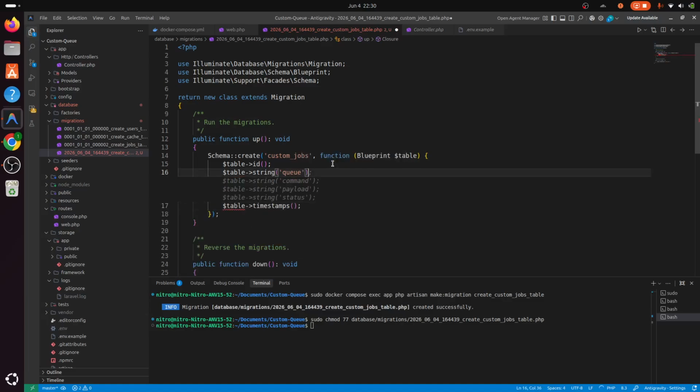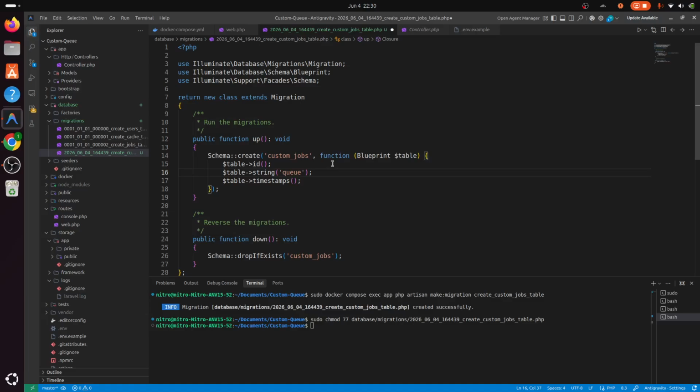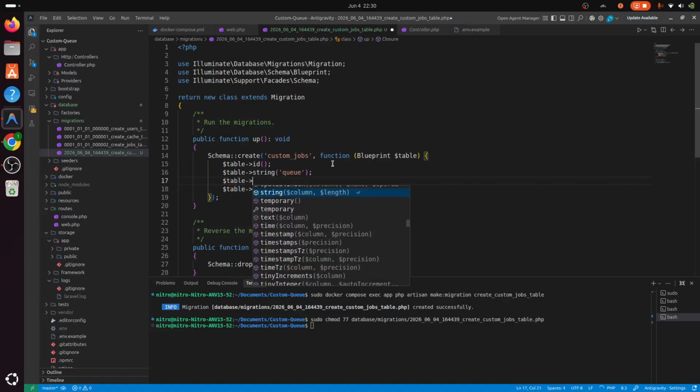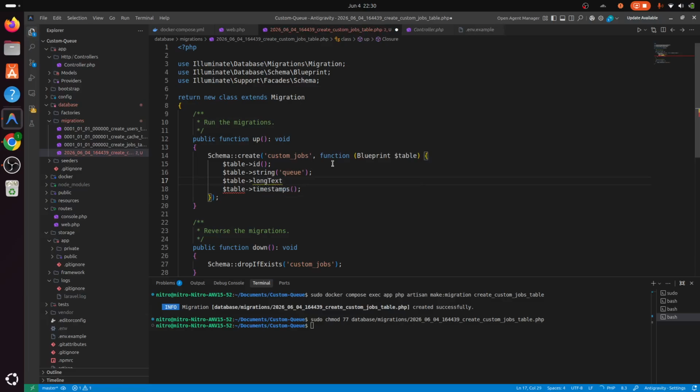We would need queue, which stores our job information, and the queue part is to store the type of queue, and the actual job would be stored in a serialized form in this payload column.